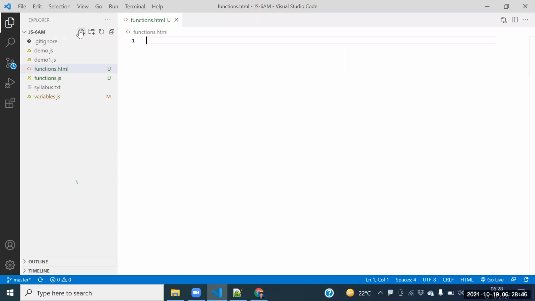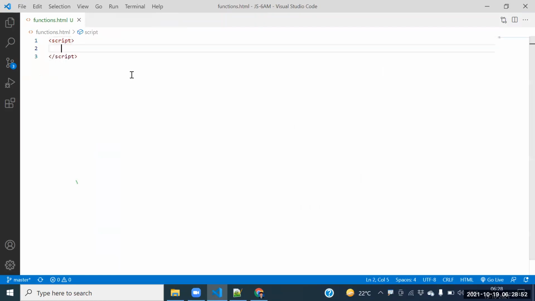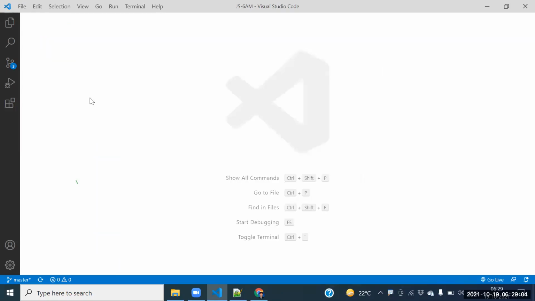Guys, inside the HTML file, how to include the JavaScript? With the help of the script tag. No need to take the doctype, no need to take the HTML tag or anything. Directly we can take the script tag. Fine. Guys, explain once again here.